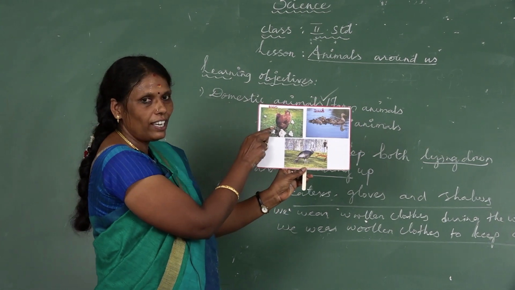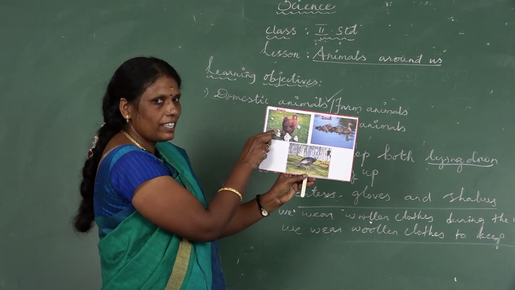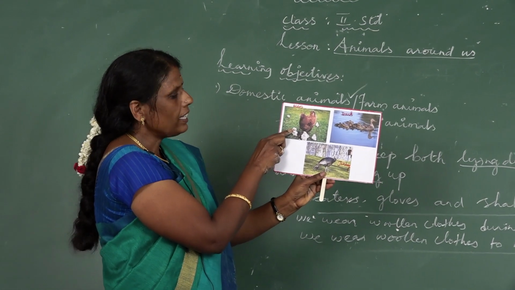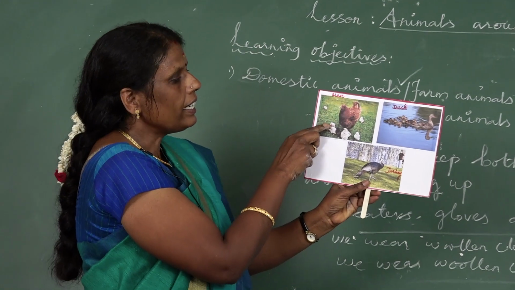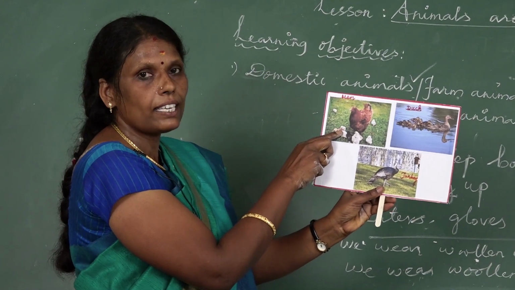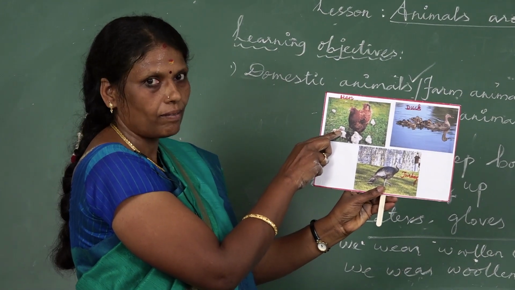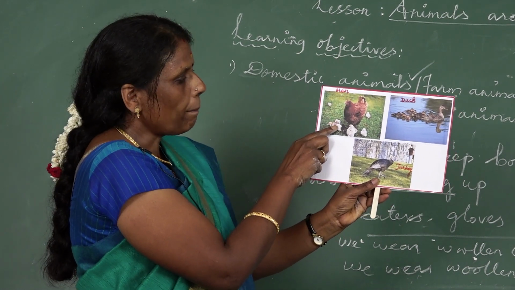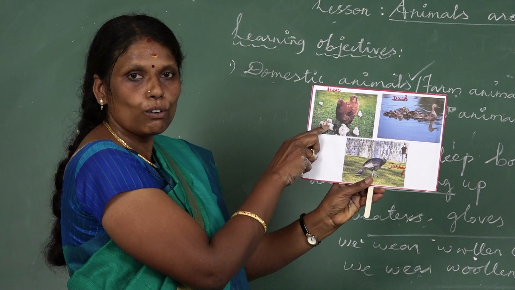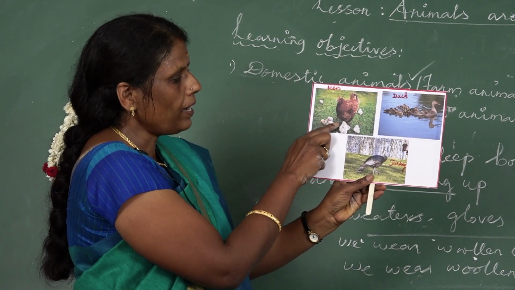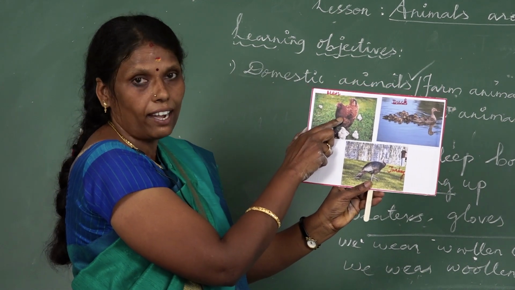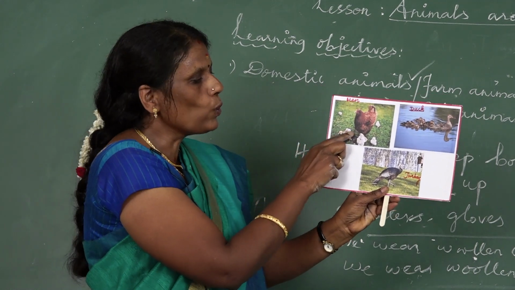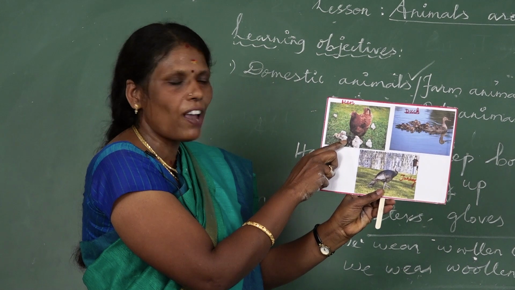Okay, what is this, Kutti? It is the hen. Otherwise, we can say chicken. Chicken gives us egg and meat. Its waste is used as an organic fertilizer, such as nitrogen. The male chicken is called rooster or cock. The female chicken is called hen. Young chicken is called chicks. A group of chickens is called a flock.